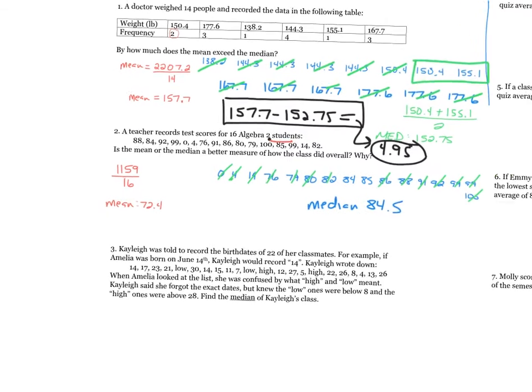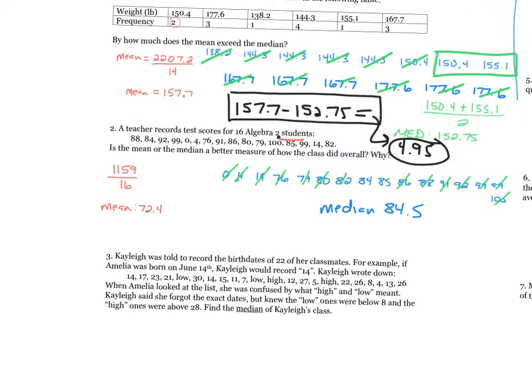Each one of these is going to have a different twist to it. Hopefully when you looked at this, you noticed this. I'm boxing the 0, 4, and 14. Then there's this huge jump to 76, and all the other numbers are 76 or higher. What that ends up doing is throwing off your scores a little bit, especially in terms of the mean.